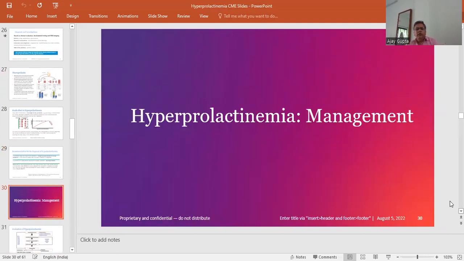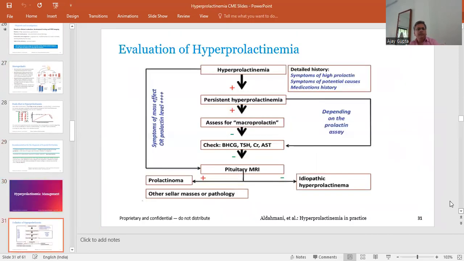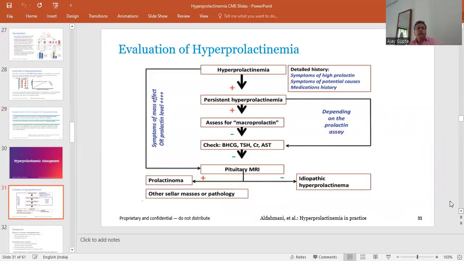Coming to the management of hyperprolactinemia, evaluation requires a detailed history: symptoms of high prolactin level, symptoms of potential causes, and the medication history.